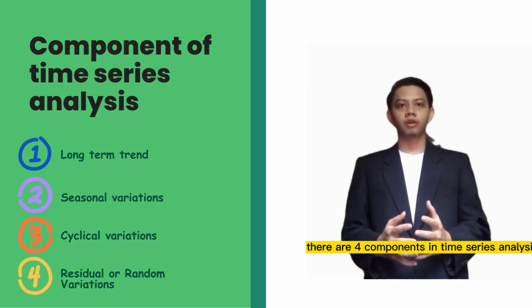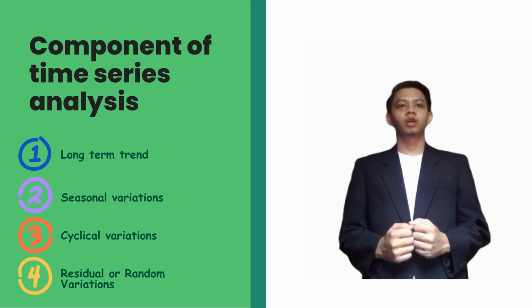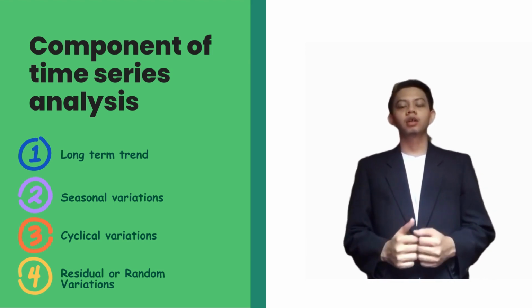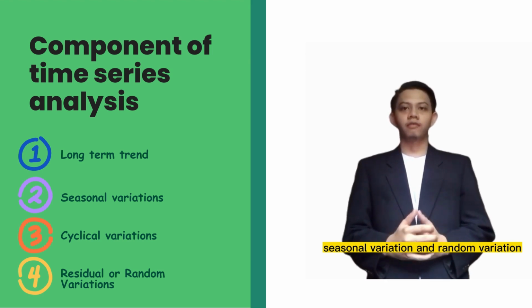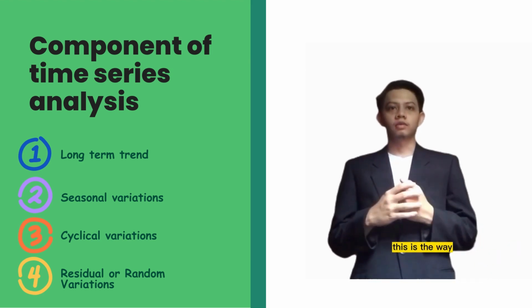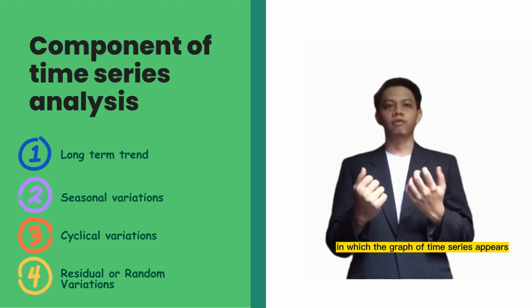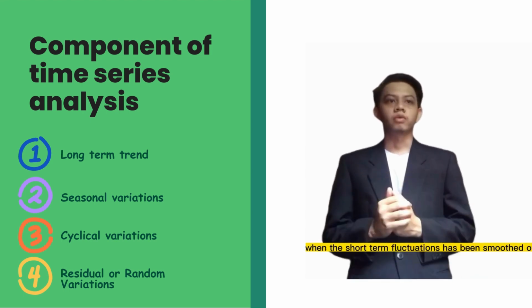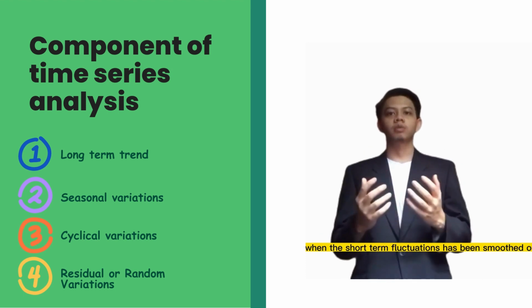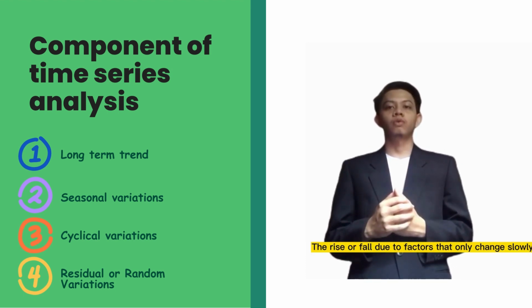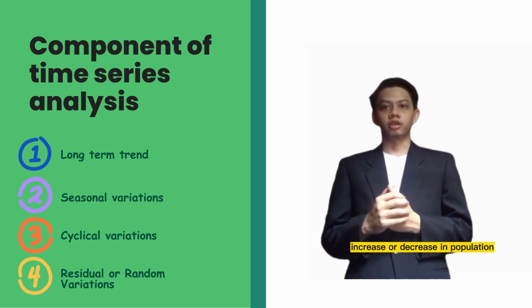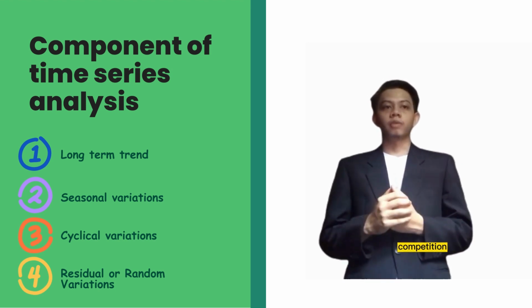There are 4 components in time series analysis. The first one, long-term trend, cyclical variation, seasonal variation, and random variation. The long-term trend is the way in which the graph of a time series appears to be moving over a long interval of time when the short-term fluctuations have been smoothed out. The rise or fall is due to factors that only change slowly. For example, increase or decrease in the population, technology improvement, competition from abroad.